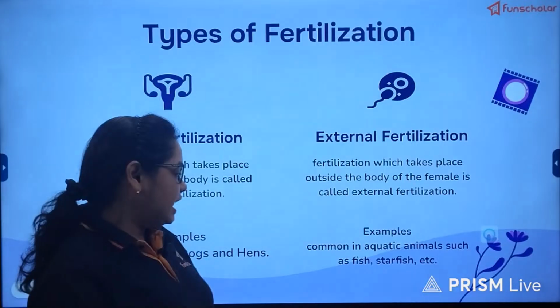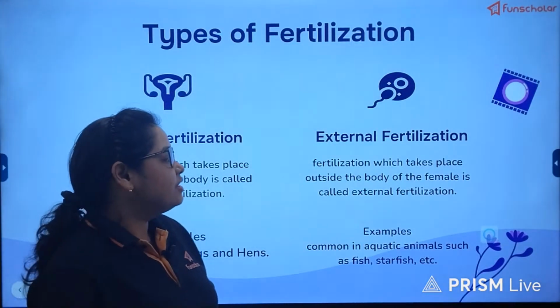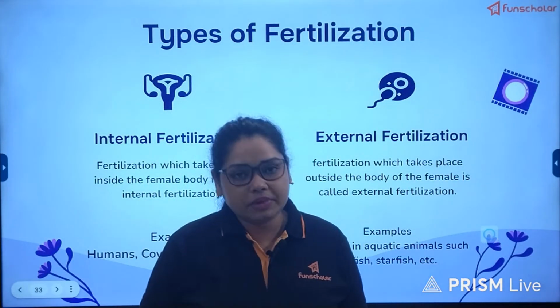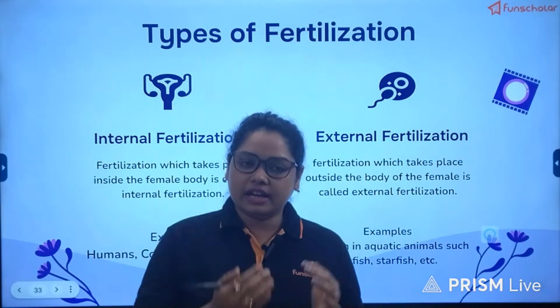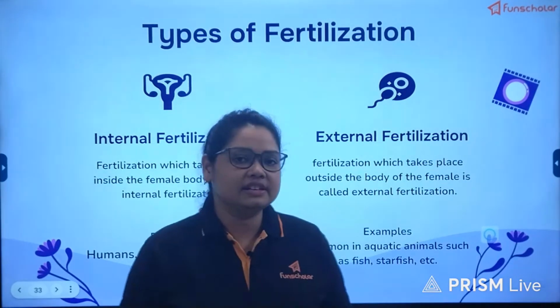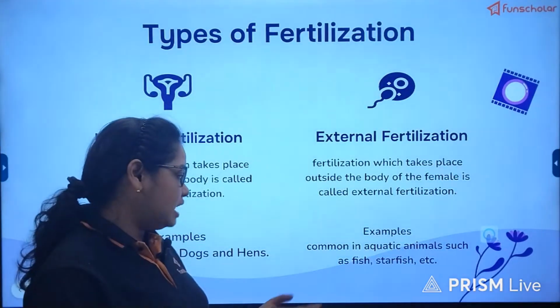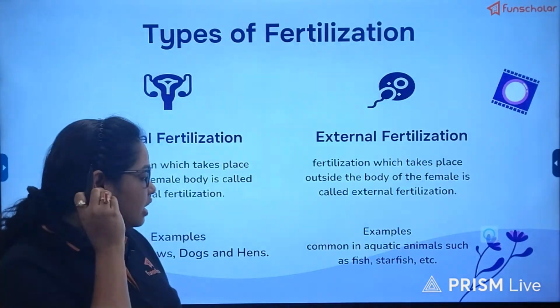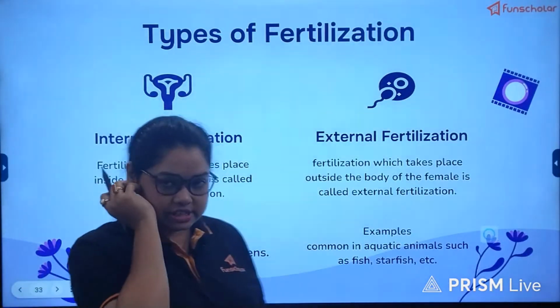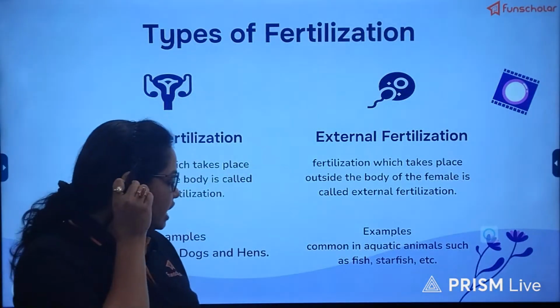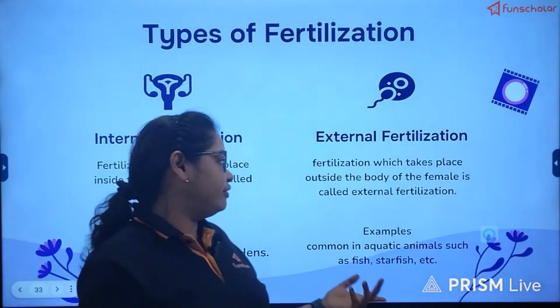So when they lay eggs, inside the eggs fertilization gets completed after the egg is laid. Now the examples will include aquatic animals and also the amphibians such as frog, as they have mentioned, aquatic animals such as fish, starfish.